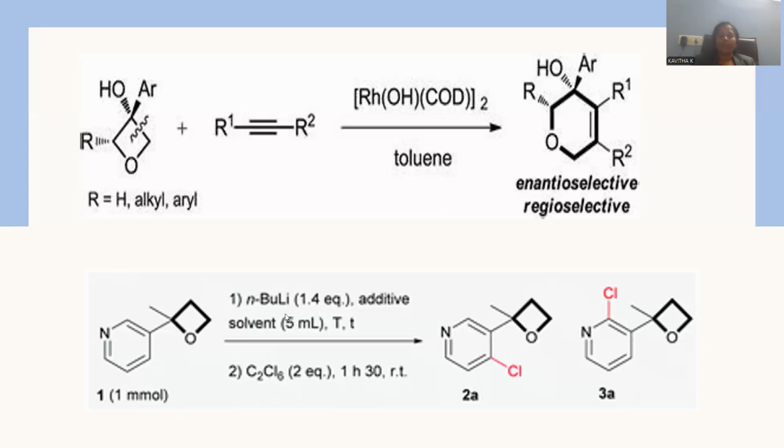So whenever the butyl lithium base is working, it is able to generate a carbanion that is able to add the chloro at either position number 4 with respect to this nitrogen atom, or else position number 2, because with nitrogen the substitution is possible at either position number 2 or position number 4.